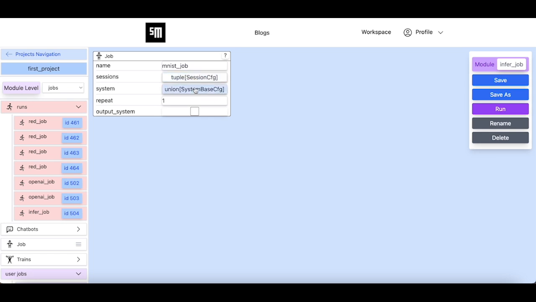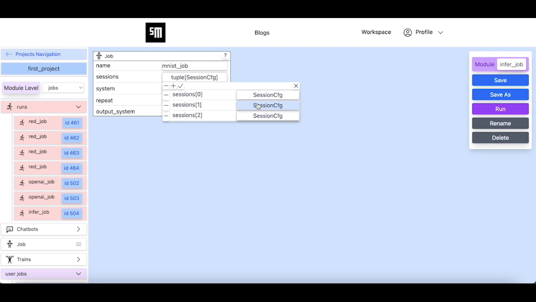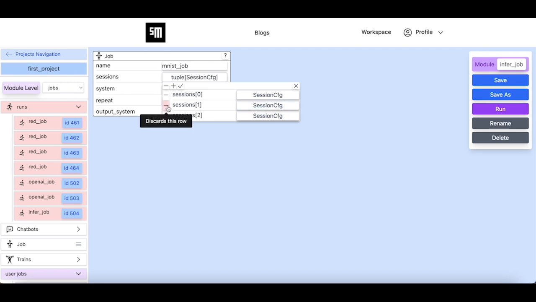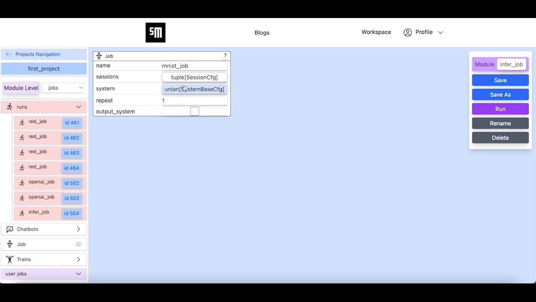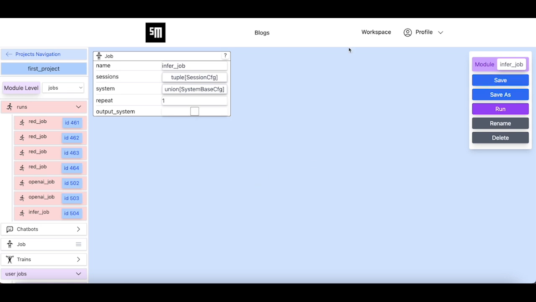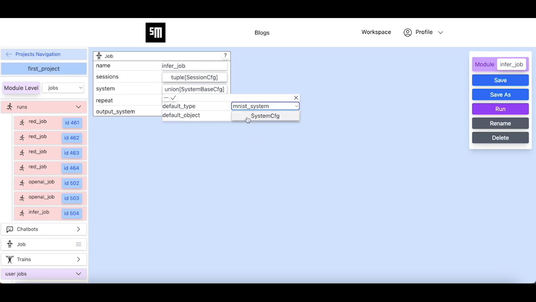As you remember from our agents tutorial, this job has three tasks: train, viz, and test. Out of these three tasks, we only want to keep the train task, since this is the task that would train the deep learning model inside the MNIST agent. We update the MNIST system of this job so that it gets access to the new version of the MNIST system.